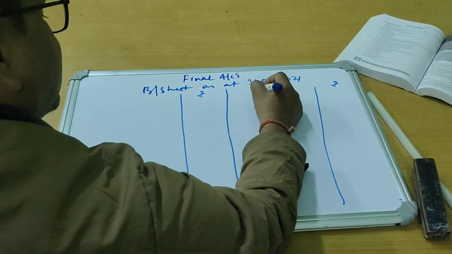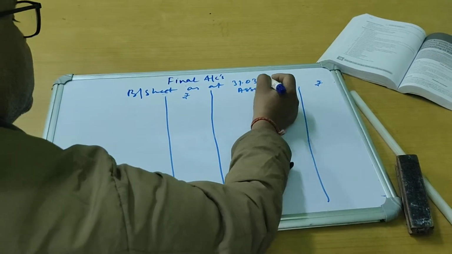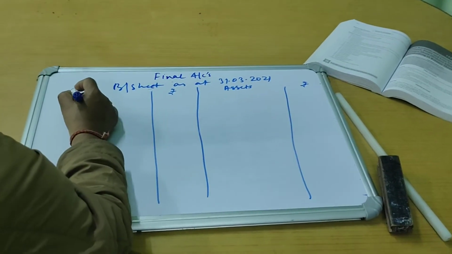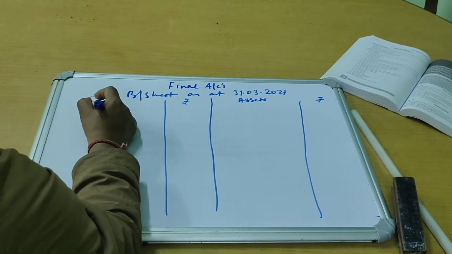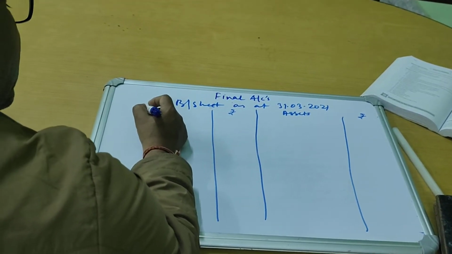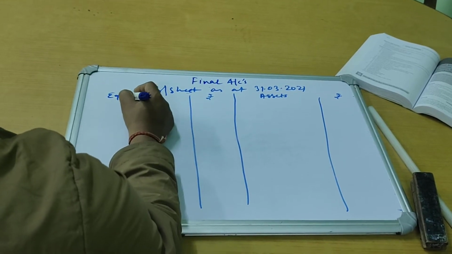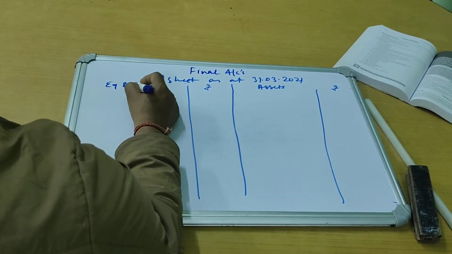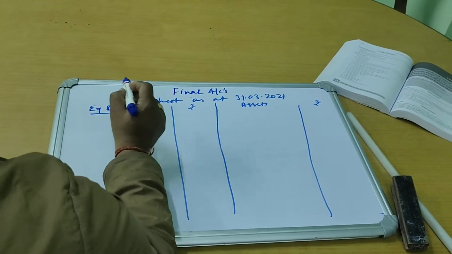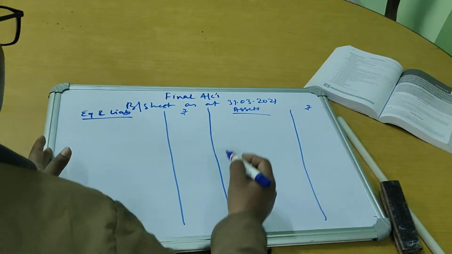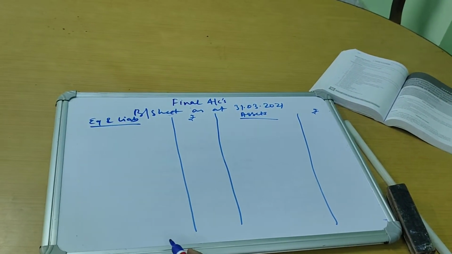This is your asset side and this is the equity and liability side, or let's say internal and outside liabilities. So we can write equity and liability side. Okay, so now what do we show here?